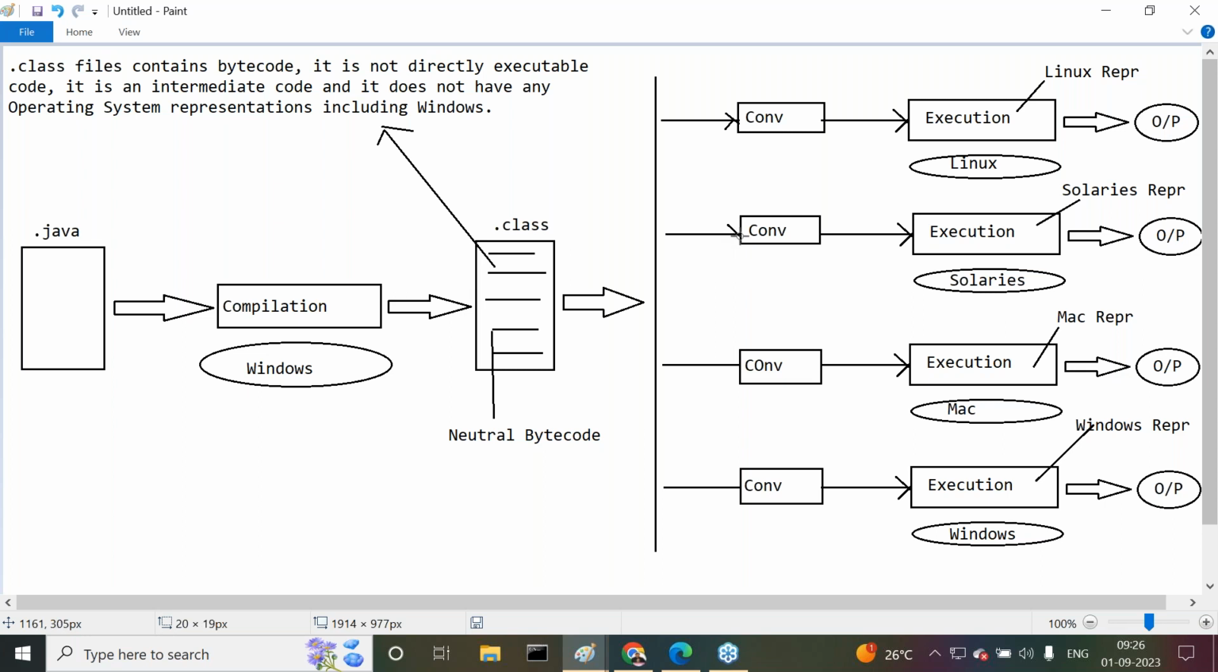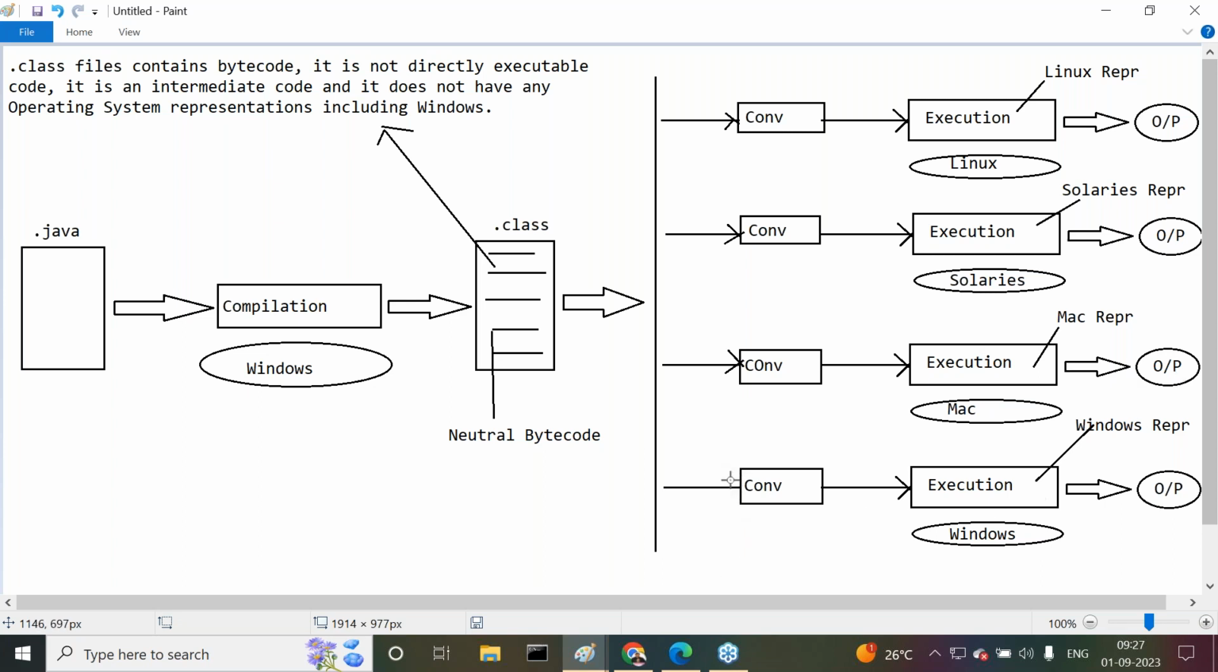What is the job of this converter? It is able to convert the bytecode from neutral nature to the Solaris operating system representations. Then the execution engine will execute those Solaris representations and provide some output. If we provide this neutral bytecode to this converter, it is able to convert it to the MAC representations. MAC representations are executed by the execution engine and it is able to generate some output.